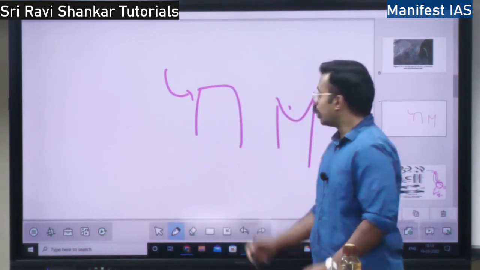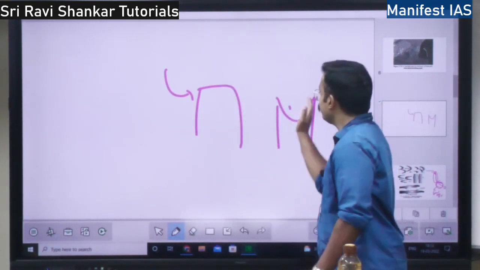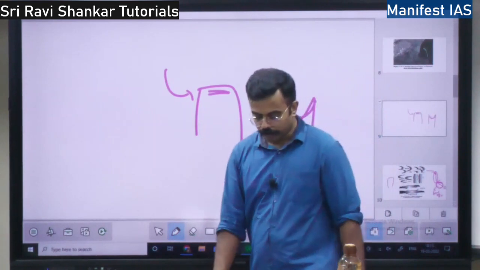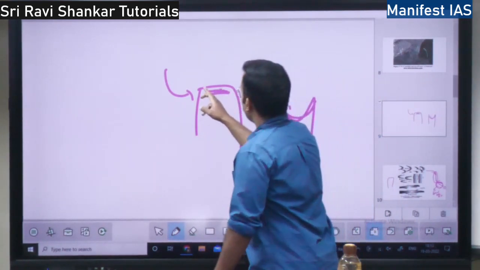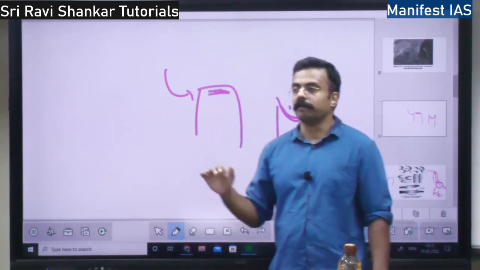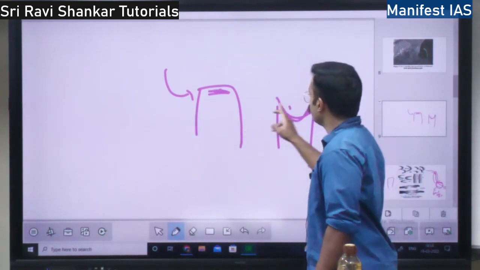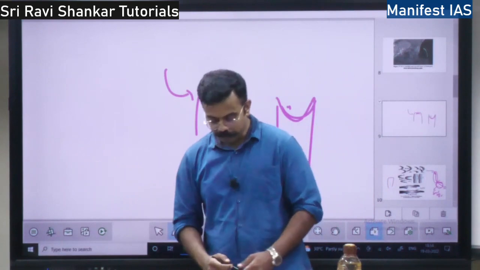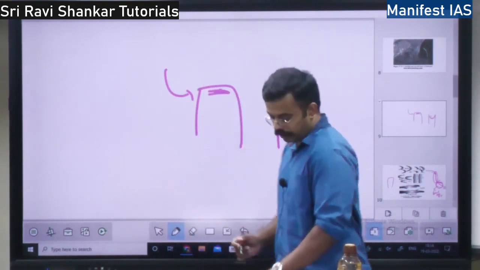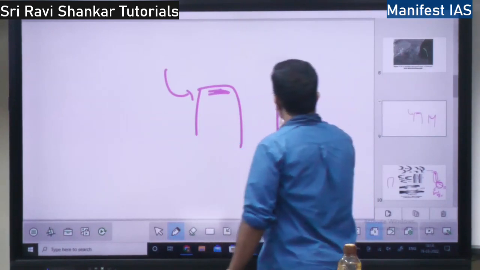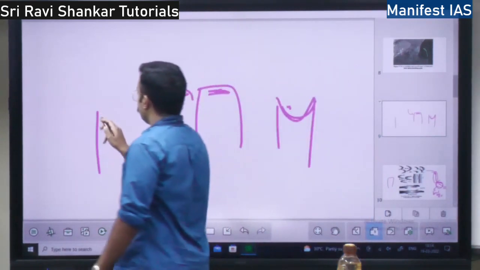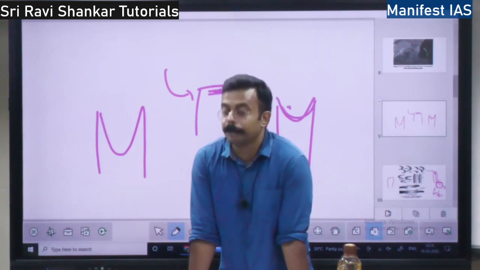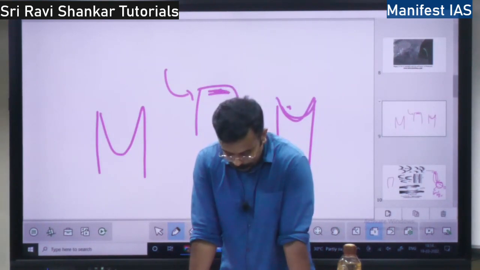So it is because of what? Because of abrasion by sand. Sand will abrade this surface, scratch this surface and make it into a depression hollow, right? On the rock surface, sand will scratch and there will be a depression hollow, and it will be blown away by the wind. When it is blown away, it is called a blowout. When these blowouts become deeper, they will form a cave. A deeper form of blowout is a cave. Caves will be formed in the desert.